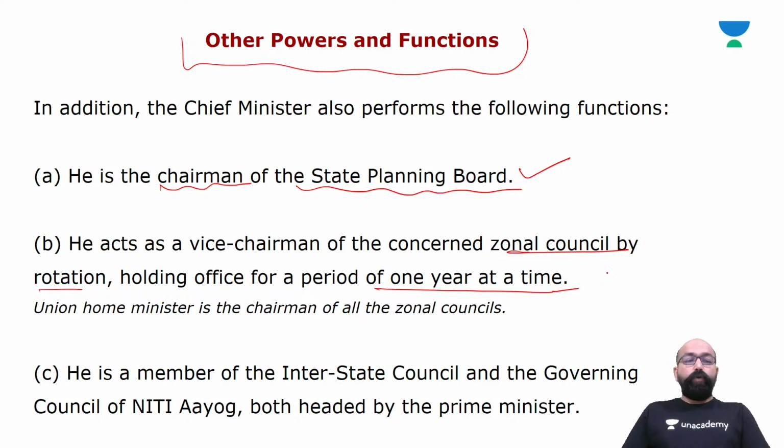So the Union Home Minister is the chairman of all the zonal councils in India. Yes, the Chief Minister is a member of the Interstate Council and the governing council of Niti Aayog, both headed by the Prime Minister. Yes, so the Chief Minister is a member of the Interstate Council and a member of the governing council of Niti Aayog.